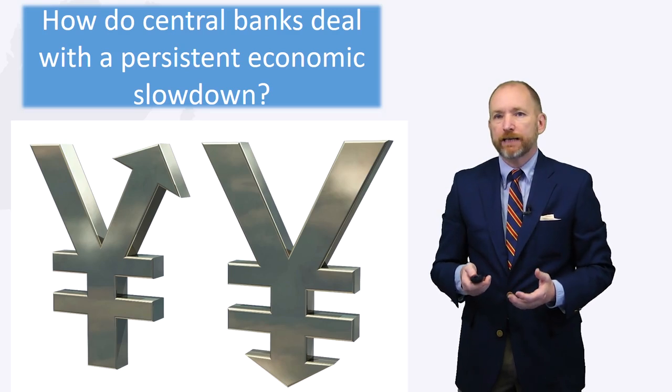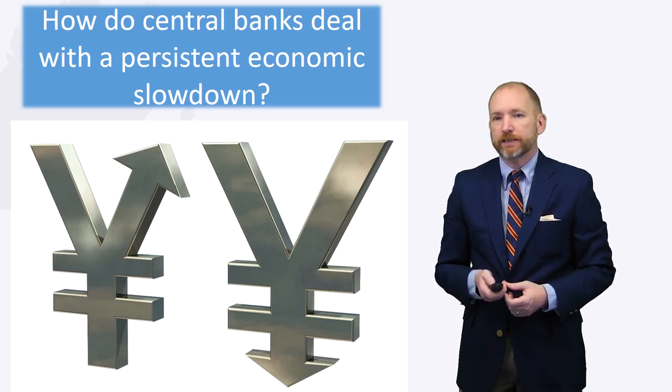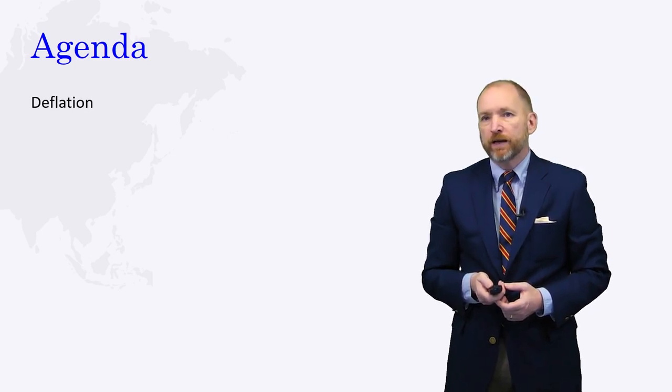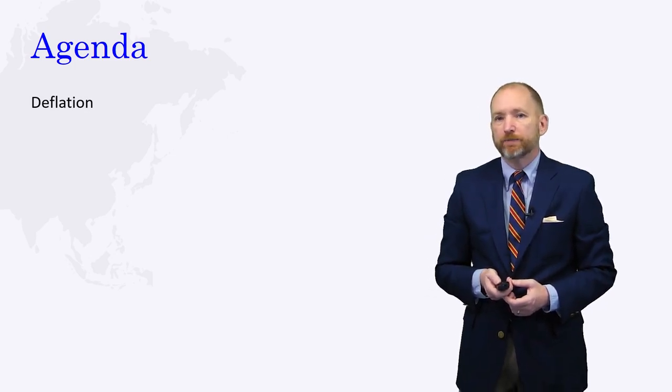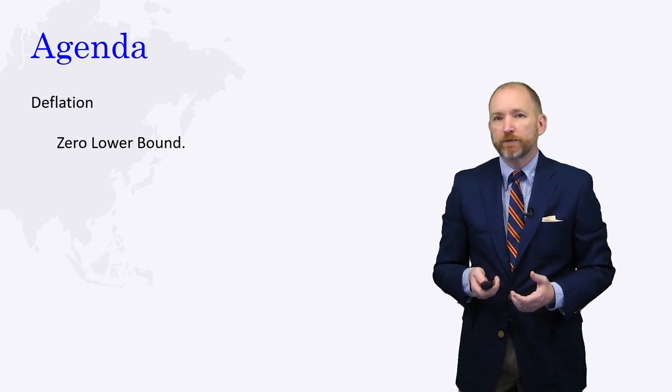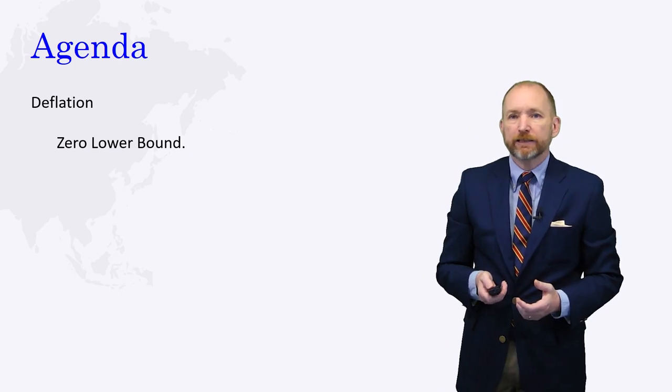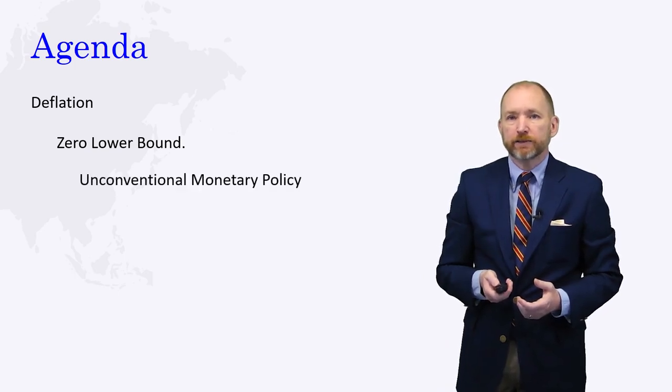In this segment, we ask, how do central banks deal with a persistent economic slowdown? Due to a persistent decline in economic growth, Japan has faced deflationary conditions for a persistent period. The central bank has responded by cutting policy interest rates. However, various factors keep the central bank from pushing interest rates much below zero. With the traditional monetary policy operating target pushed to the zero lower bound, the central bank has chosen unconventional monetary policy tools.